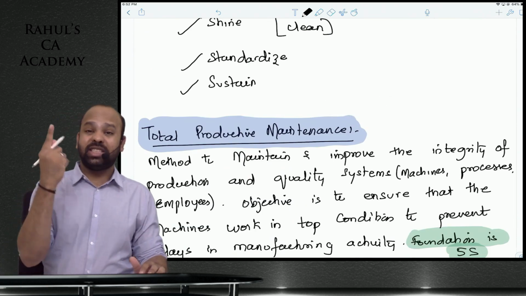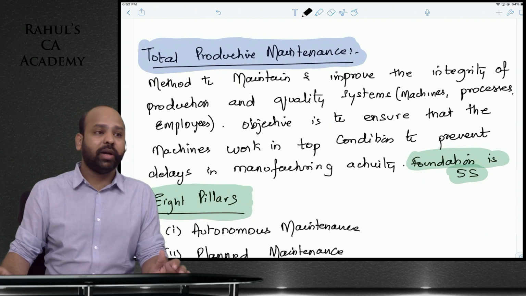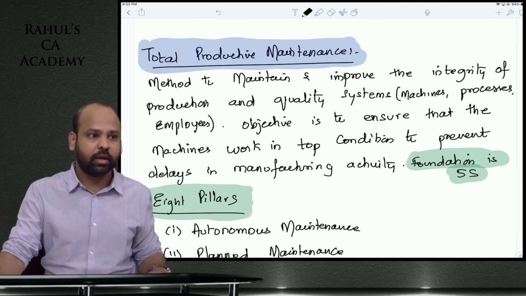So we are done with just in time, we're done with KAIZEN costing, we're done with FIRE. Now coming down to total productive maintenance. What is total productive maintenance?